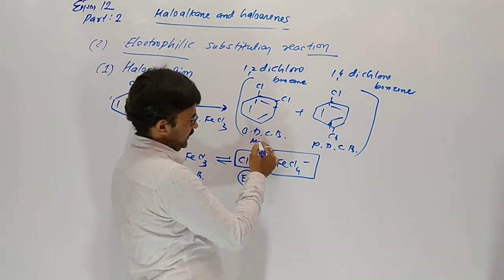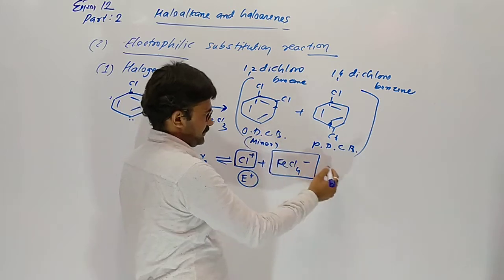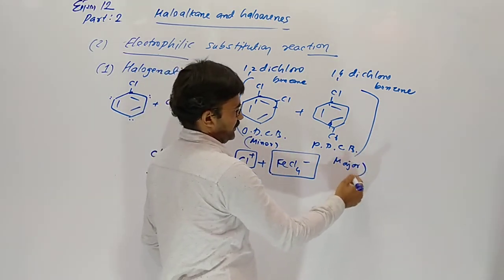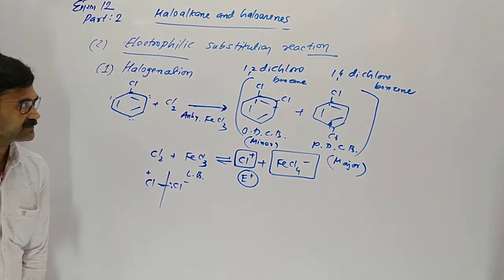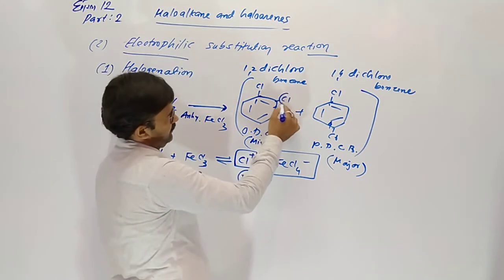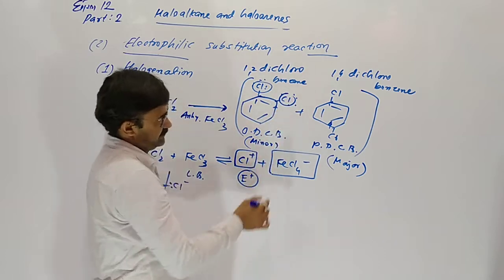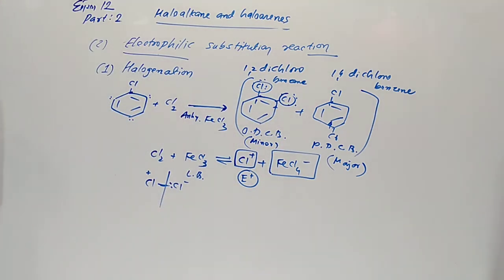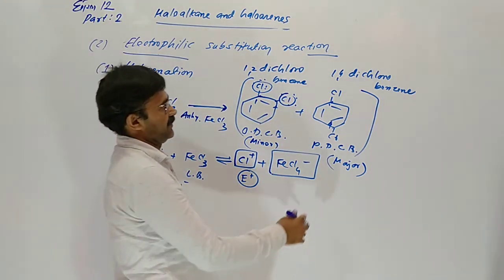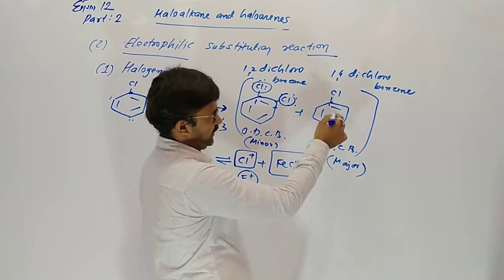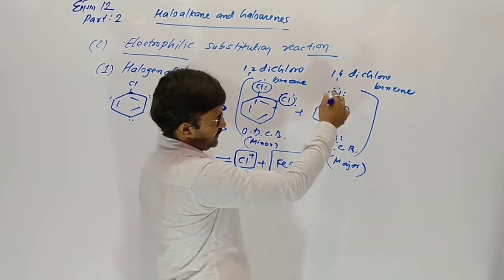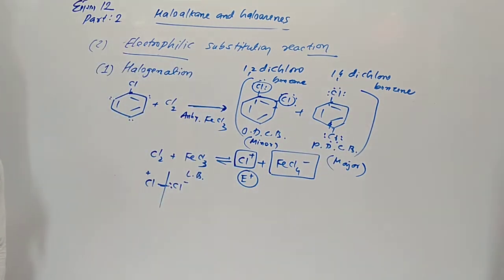But this is the minor product. This one is the major. Why? Two chlorines are very close to each other, so repulsion is more between them. So the entering of the incoming group should be more at para due to less repulsion between two chlorine atoms. So the para product is the major product.